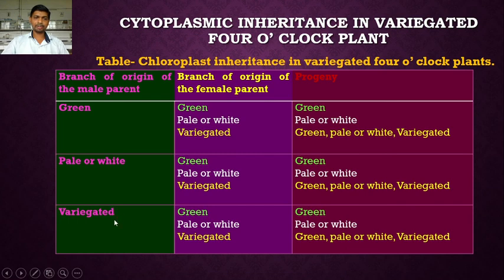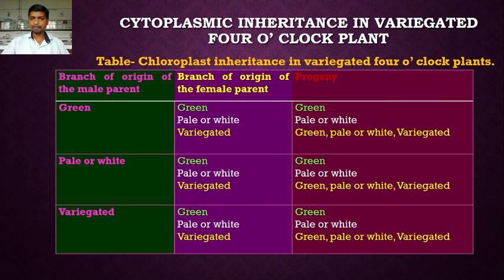In the third case, here the male parent is variegated. The pollen has been derived from the variegated branches. Here the female parent is green. When the egg cell has been derived from the green branches, then the progeny is green. When the egg cell is derived from the pale or white branches, the progeny is pale or white. And the third one is when the egg cell is derived from the variegated branch, then the progeny is pale or white, green and variegated. So the cytoplasm of the egg cell determines the phenotype of the offspring, whether it is green, pale or white and variegated.